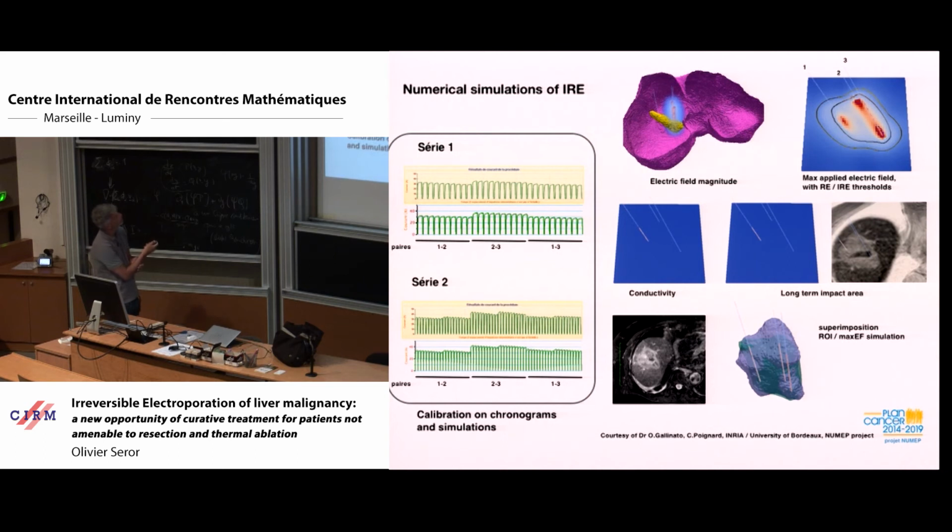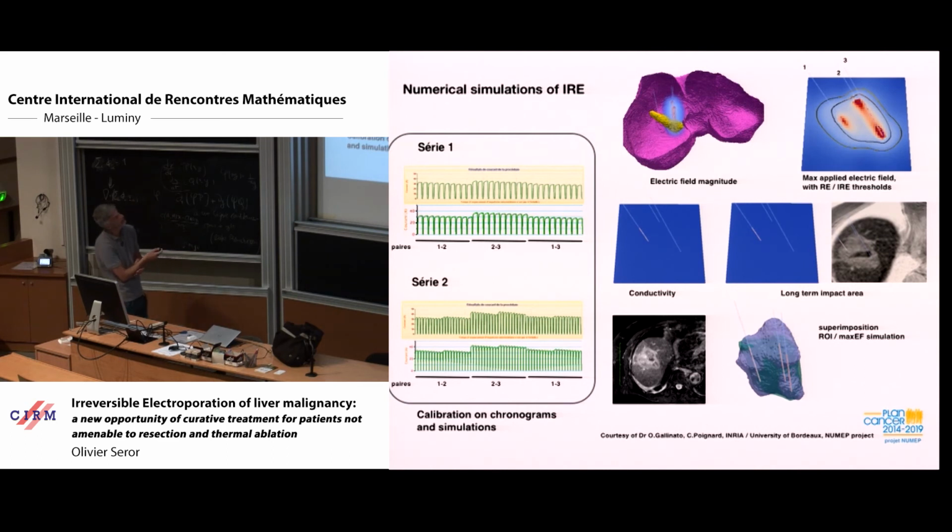Because they can simulate this chronogram, they can apply a 3D model to predict what we believe to be irreversible inside this line, and what we believe to be reversible change inside this line.